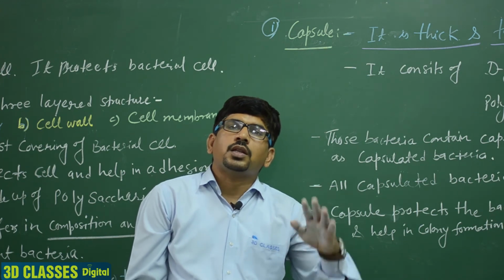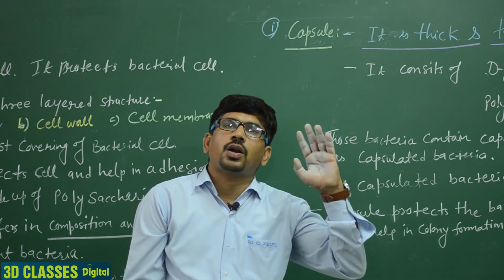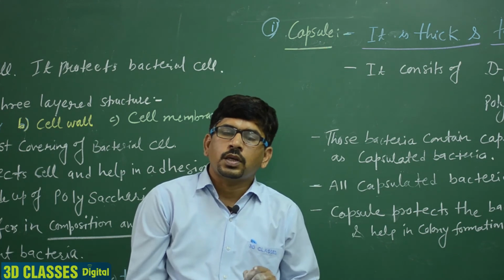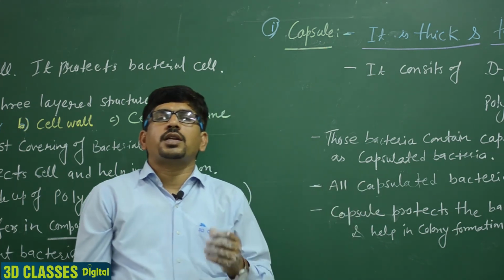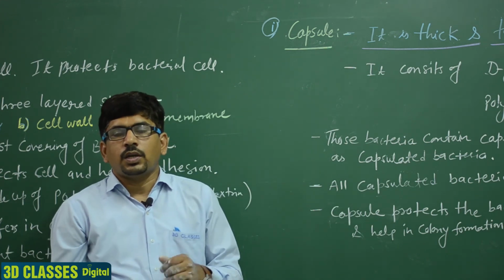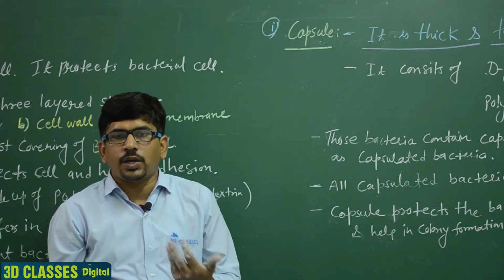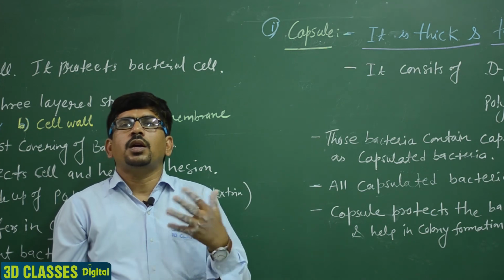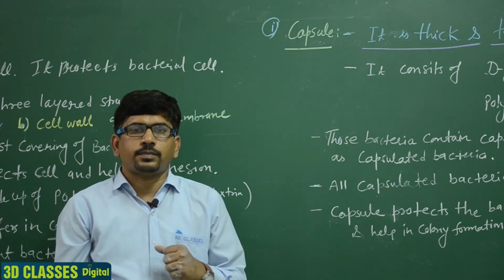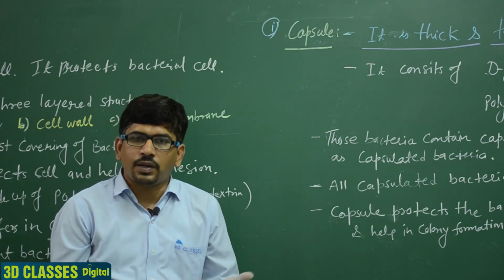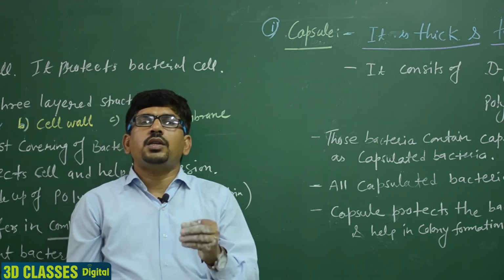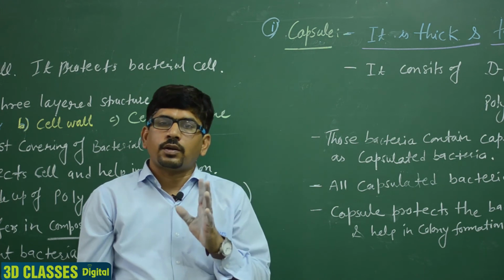It means they cause disease in a particular organism, like pneumonia. Pneumonia is caused by Diplococcus pneumoniae, which is a capsulated bacterium. Several diseases are caused by capsulated bacteria.